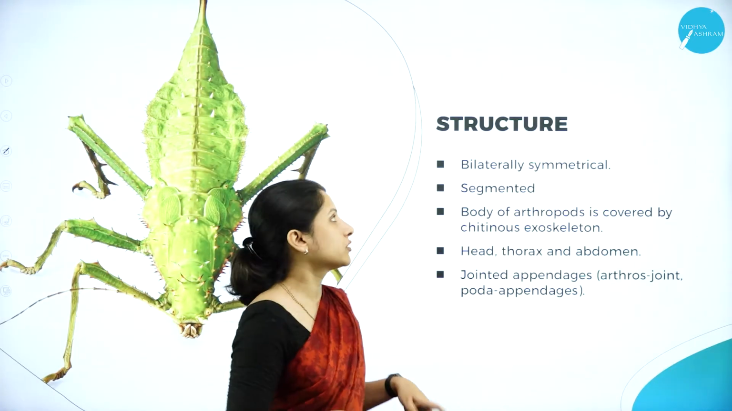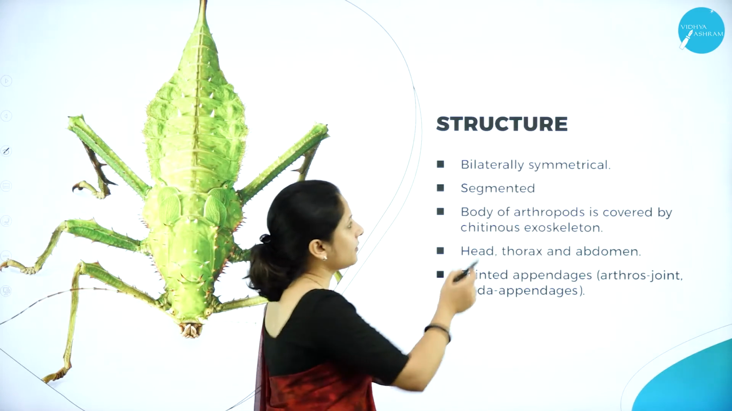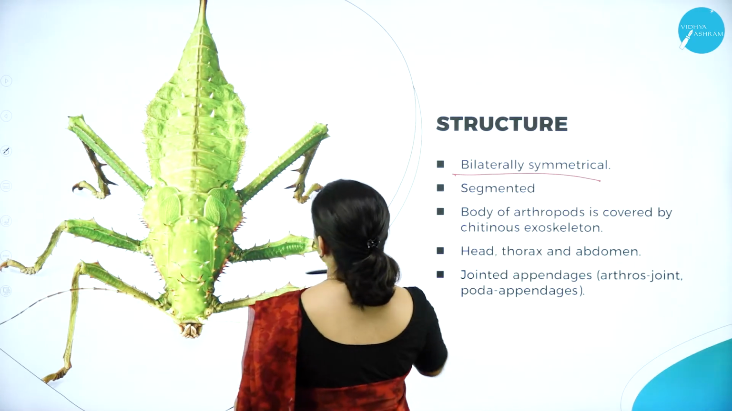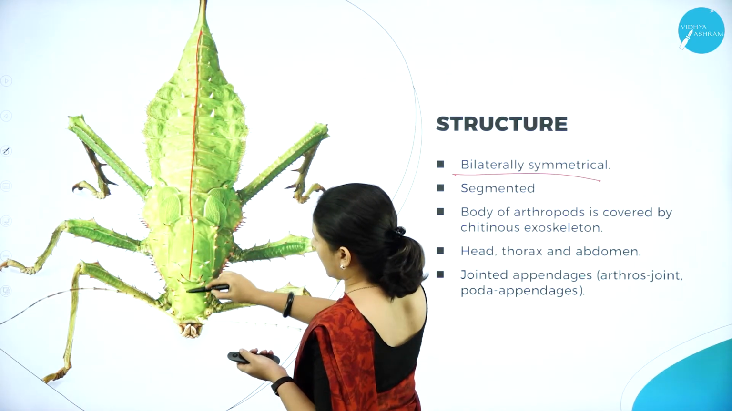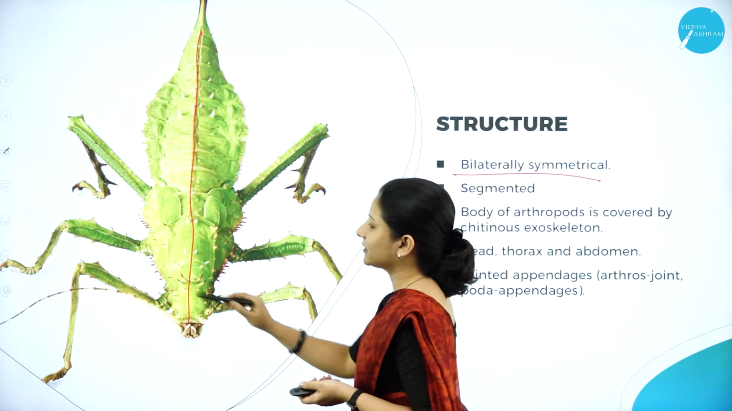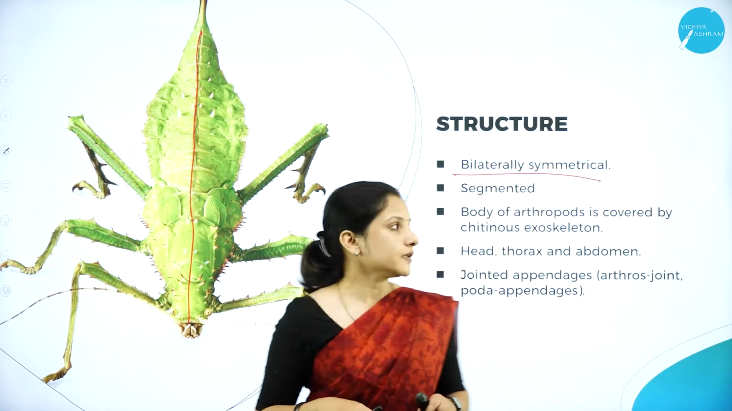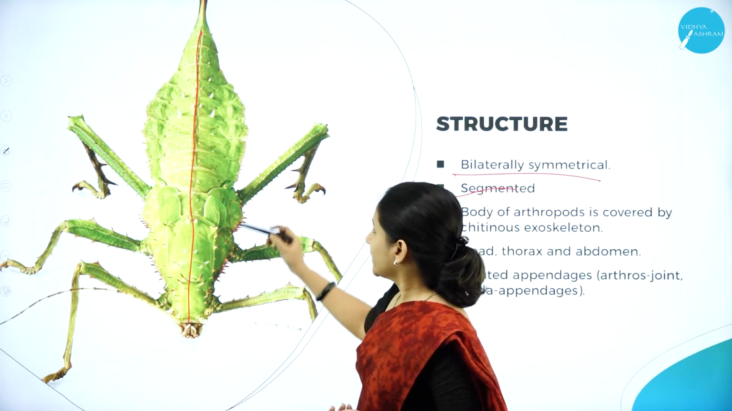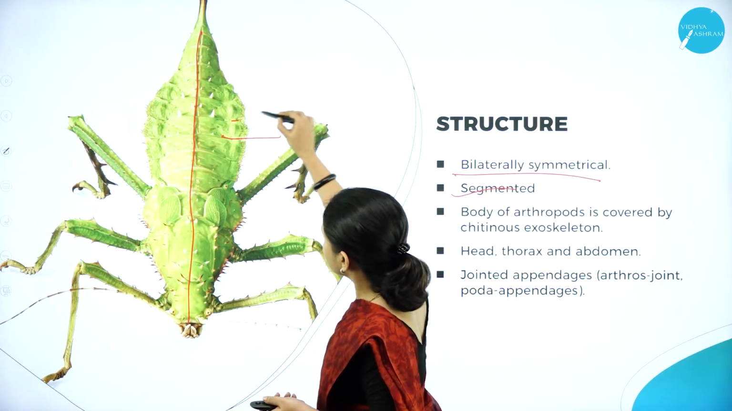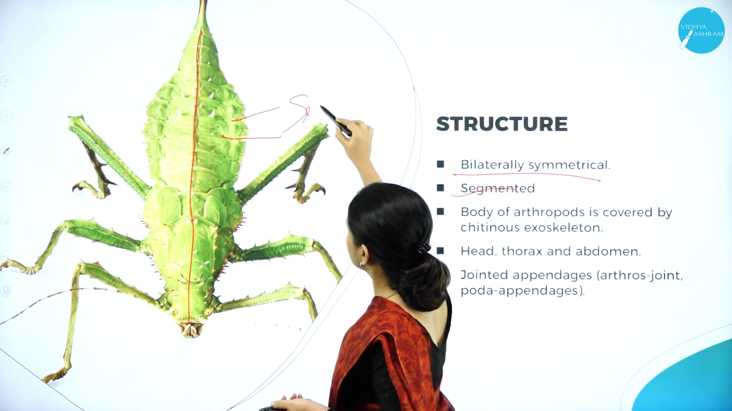So next, moving on to the body structure. Here they are bilaterally symmetrical. Again here they can be mirror images of each other. They are bilaterally symmetrical. Exactly, they look like the plane of each other. And it is segmented. So you can see segments. Can you see here? Segments. So they are segmented.